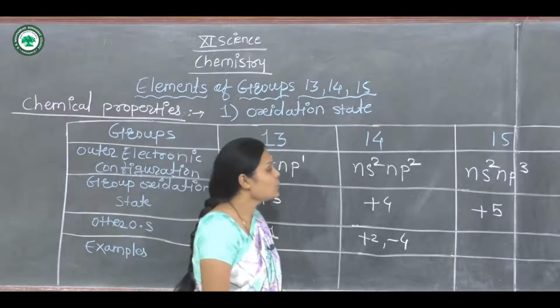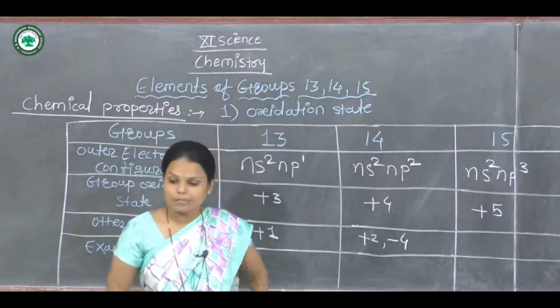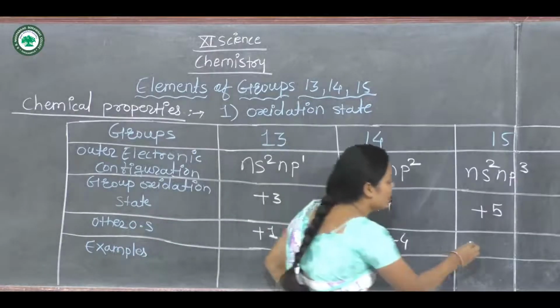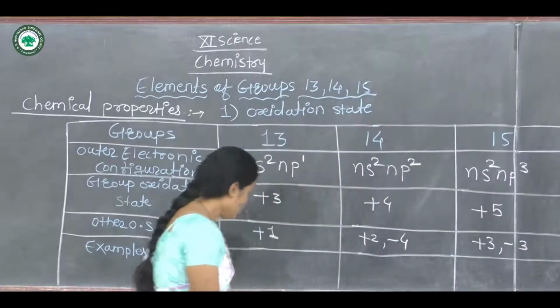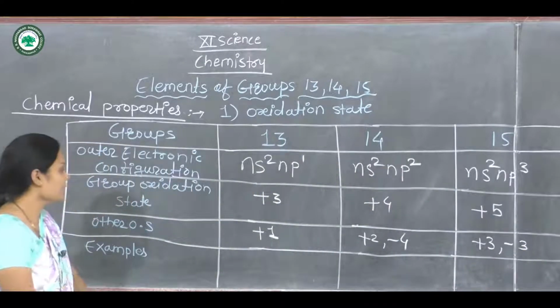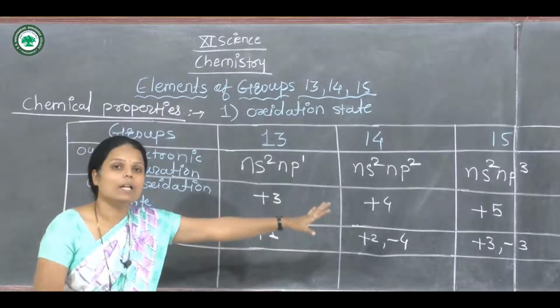Group 15 also shows other oxidation states, +3 and -3. These other oxidation states are shown in groups 13, 14 and 15.